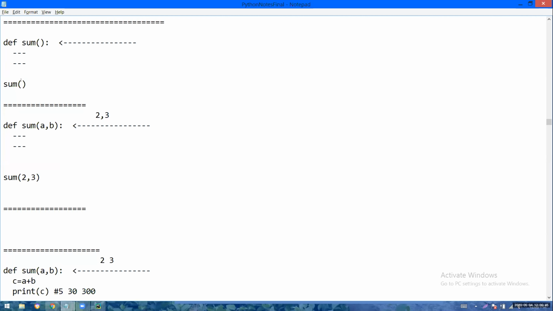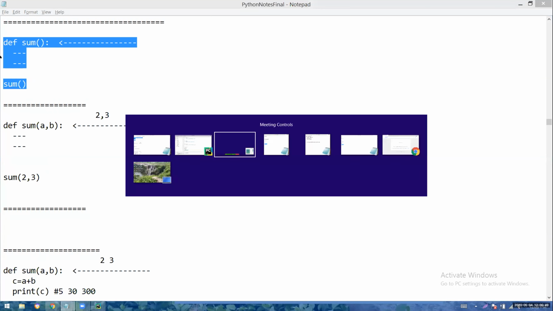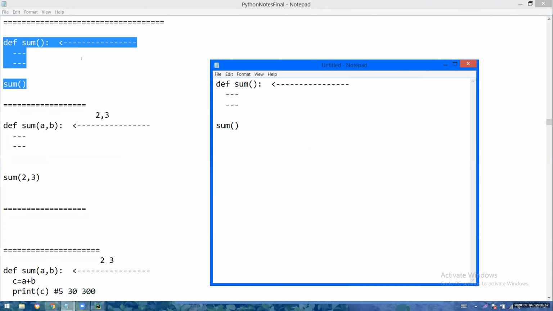Let us see. If this call is encountered, the cursor alone will go to the definition, we know. But see what I'm doing here.